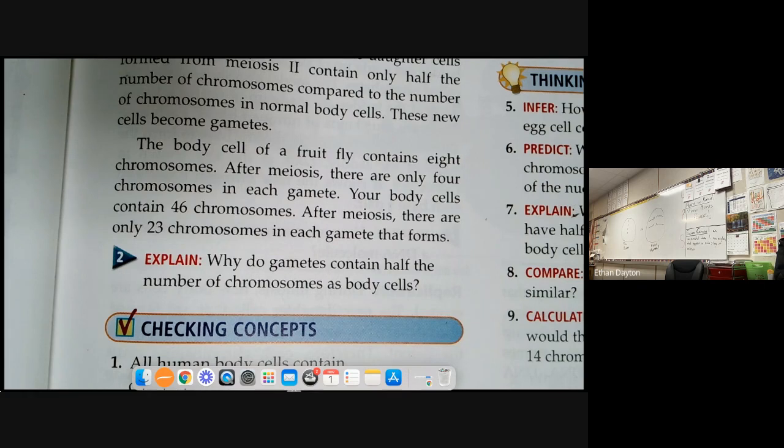Why do gametes contain half the number of chromosomes as body cells? Yeah, Avery. Because each human body has 46, so a mother and a father each have 23 per gamete. And then you pair them together and it makes one other human. Bingo. There you go. That'll do it. So the body cells split and they get half of them. That way, when a new human is formed, and not just human, a new animal is formed.